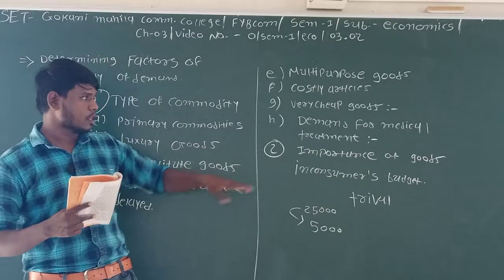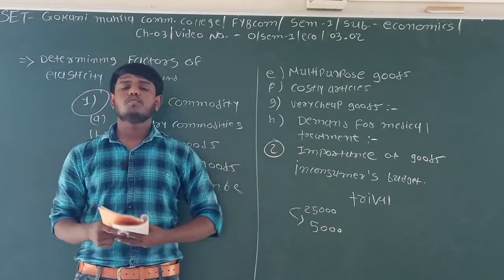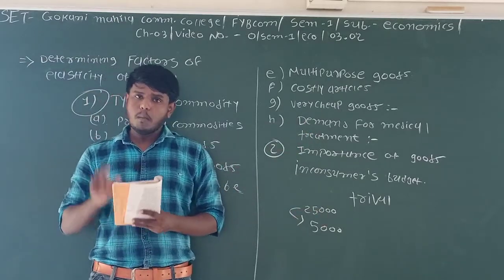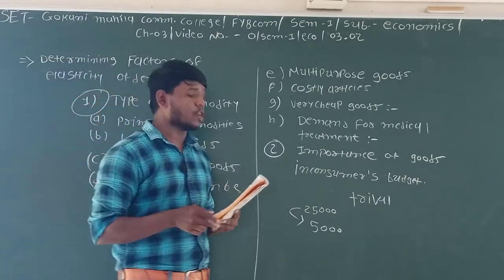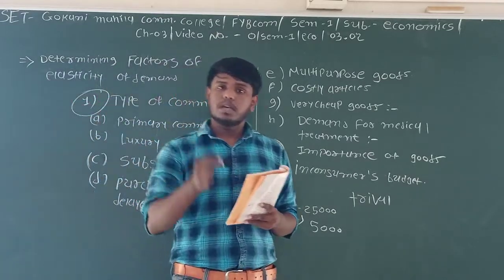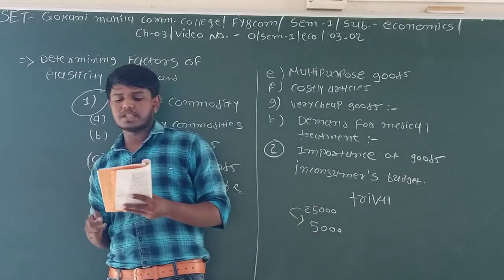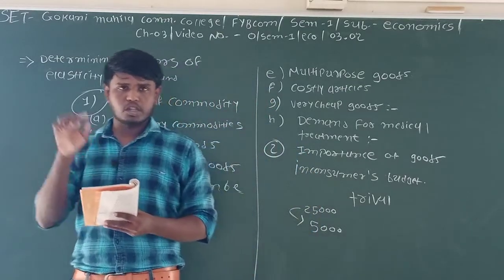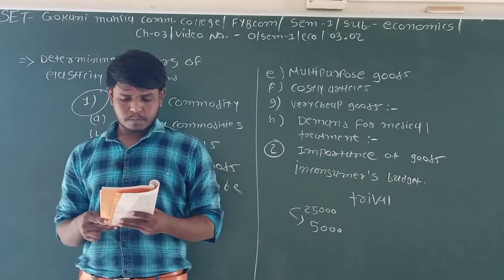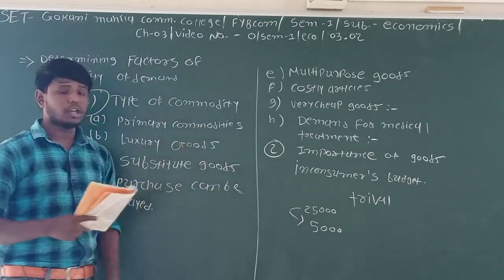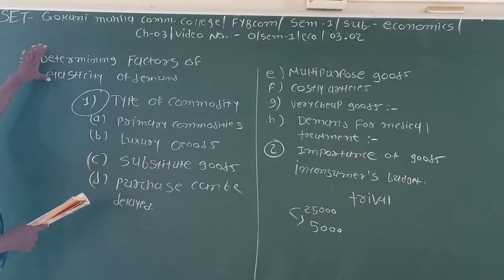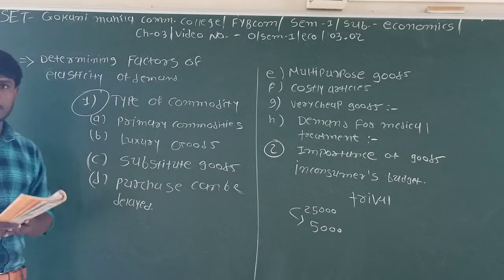So the goods that do not have much price are price inelastic in terms of demand. These are the basic things related to the determining factors of price elasticity of demand.